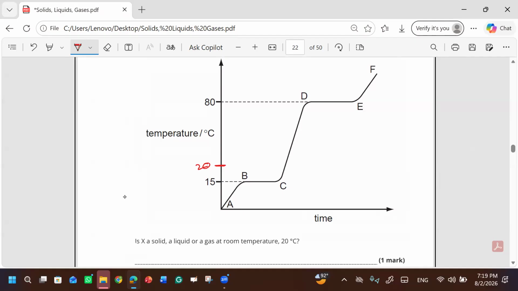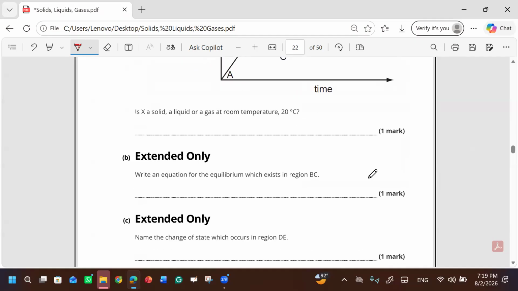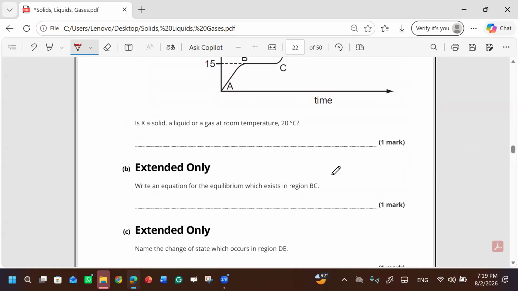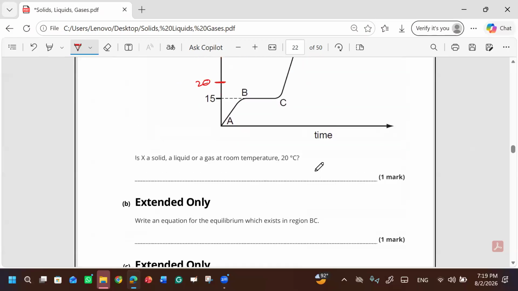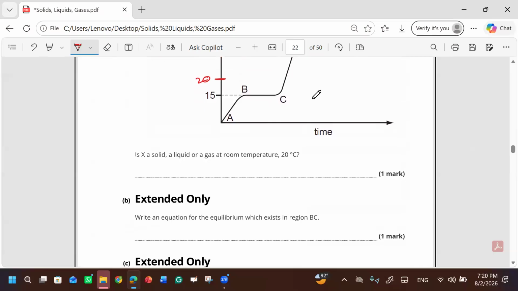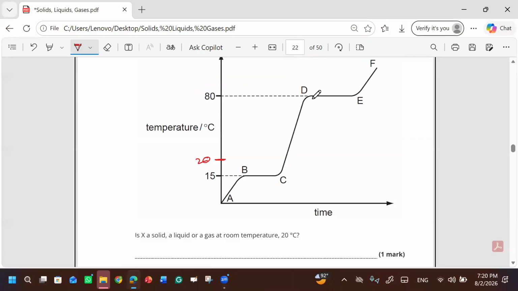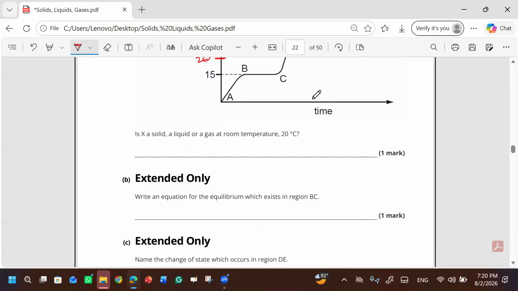Write an equation for the equilibrium which exists in region BC. They didn't mention the compound name. We will write X solid, double half arrows in this direction, and then X liquid. Do you know what this sign tells us?